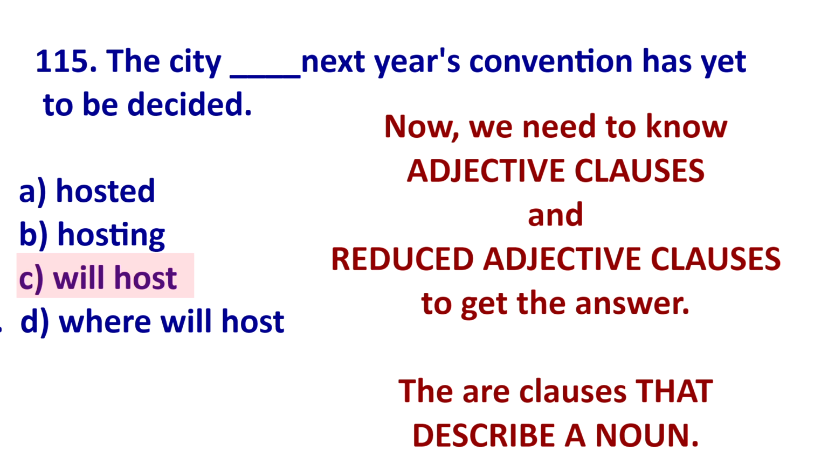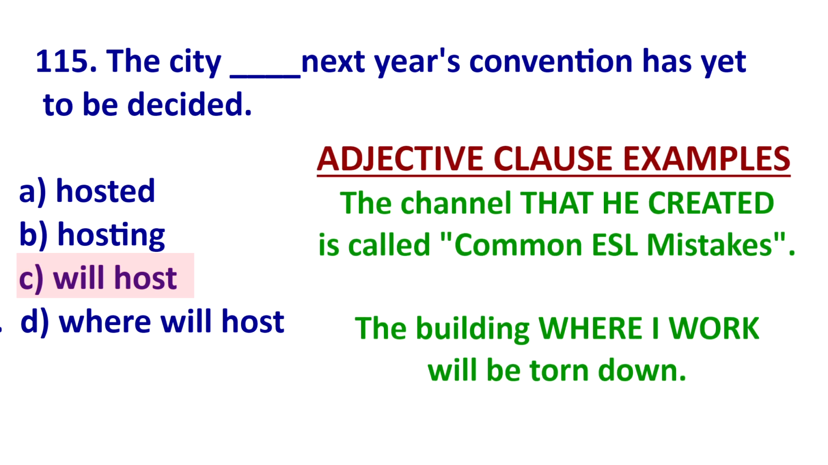At this point, we need to start thinking about adjective clauses, or some people call them relative clauses. This is a clause, so subject verb, that describes a noun. Let's look at some examples of adjective clauses. The channel that he created is called Common ESL Mistakes. So the adjective clause is that he created. The main clause in this sentence is the channel is called Common ESL Mistakes. That he created is an adjective clause. It is describing the channel.